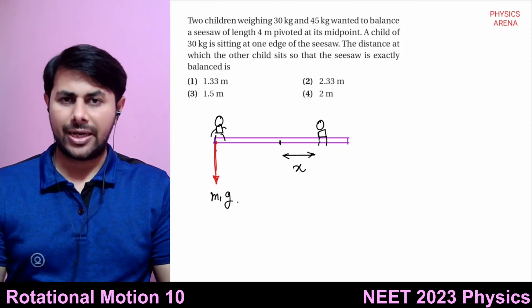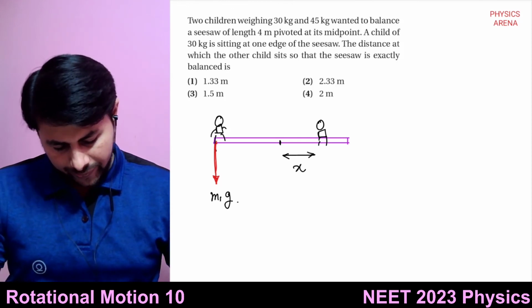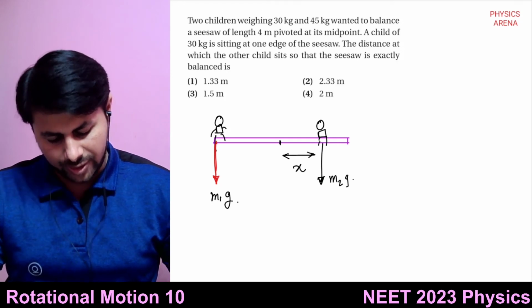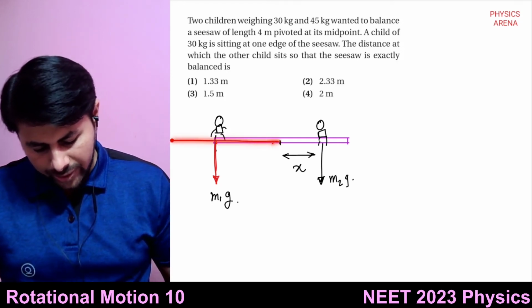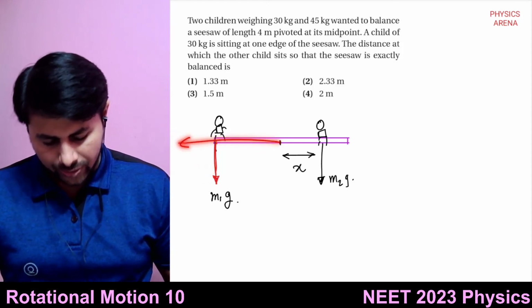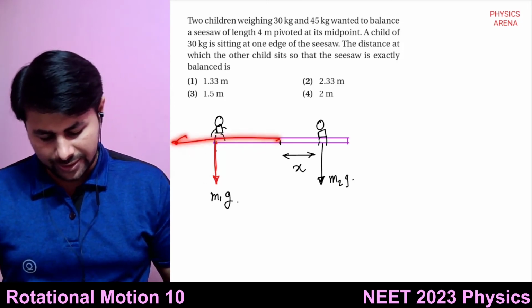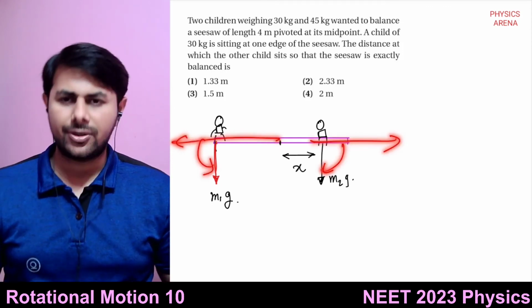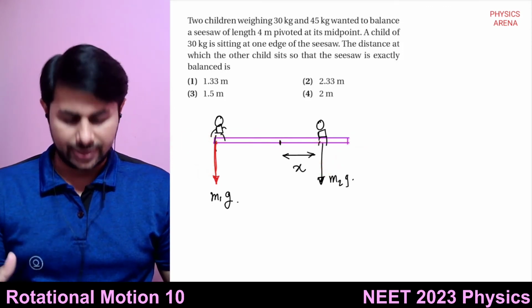Remember mechanical advantage. So it is m2 times g. Torque due to the first child will rotate the seesaw in anti-clockwise sense, and due to the second child, it will rotate the seesaw in clockwise sense.